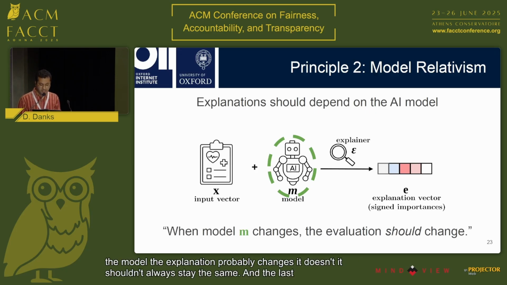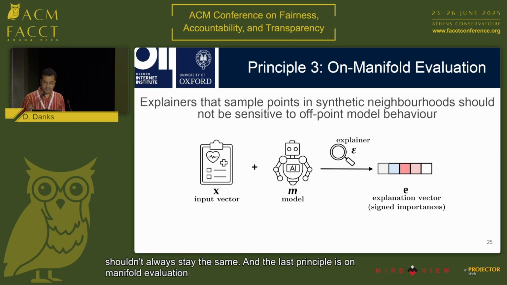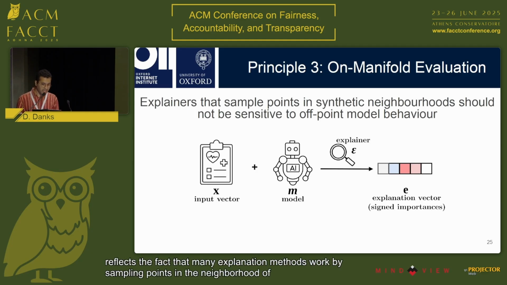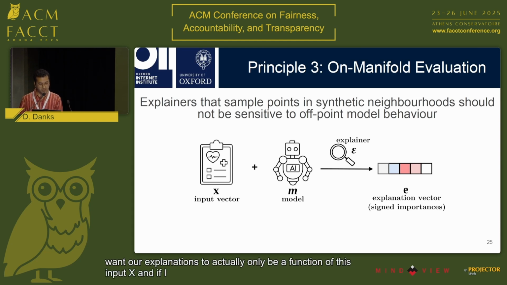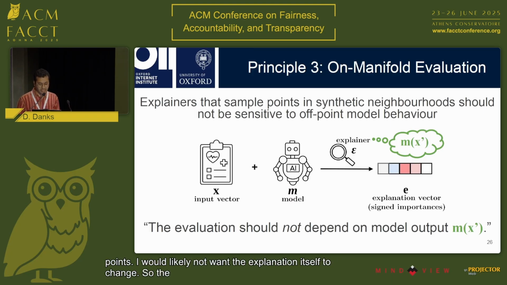And the last principle is on-manifold evaluation. This reflects the fact that many explanation methods work by sampling points in the neighborhood of the input x. And we want our explanations to actually only be a function of this input x. And if I change behavior on these off-manifold data points, I would likely not want the explanation itself to change. So the evaluation should be independent of this behavior off-manifold.